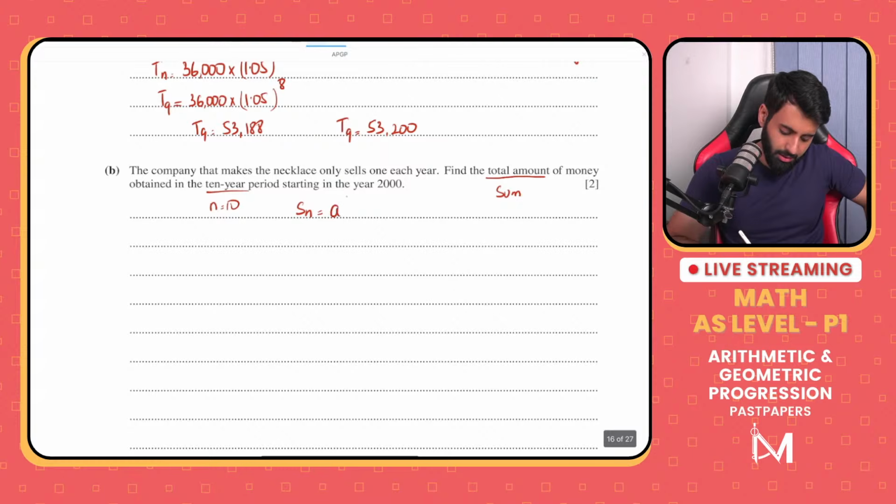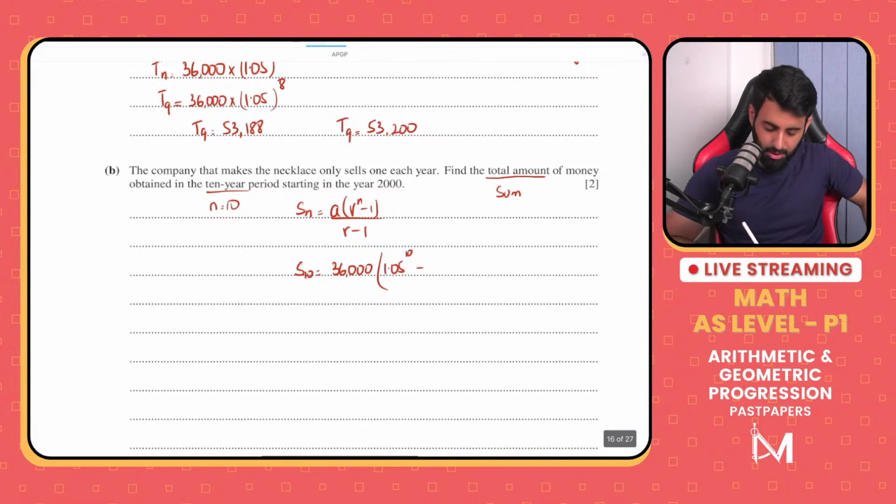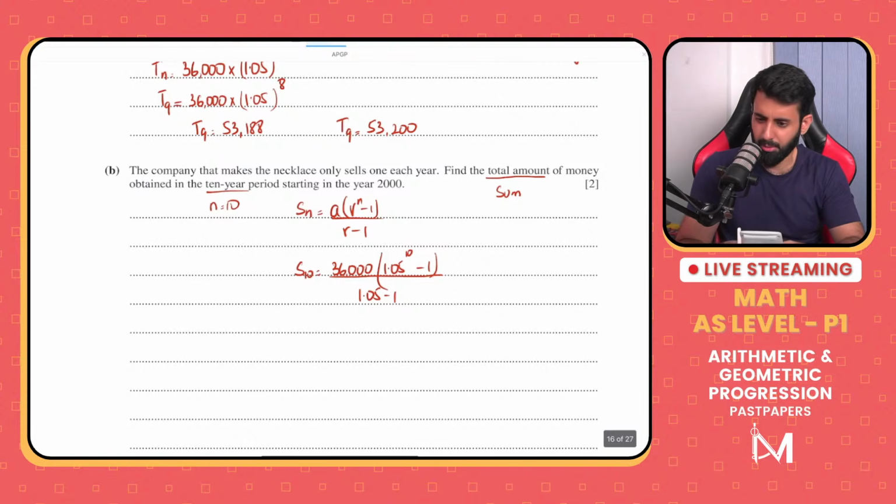So a times r raised to the power of n minus 1 over r minus 1. Okay, so the sum of the first 10 terms is equal to 36,000 into 1.05 to the power of 10 minus 1 over 1.05 minus 1. And let's work this out, see what do we get. Make sure to use a calculator, don't try and work this out mentally. I don't think anyone can possibly do this mentally, but even if you could, I would suggest you use your calculator.